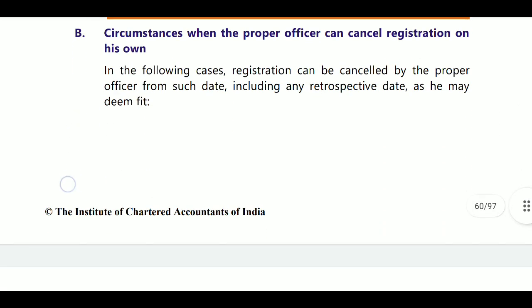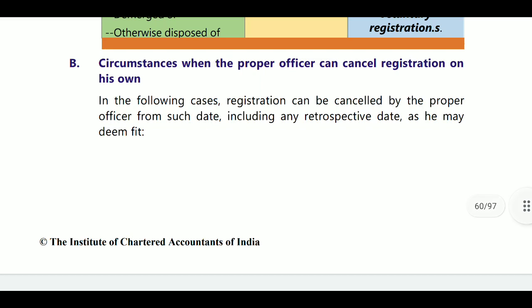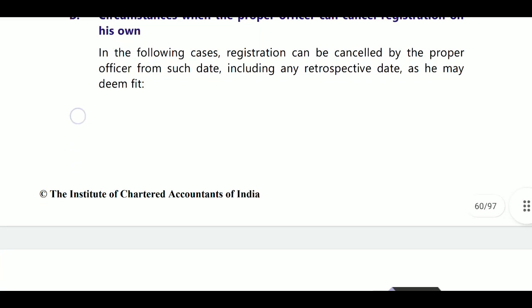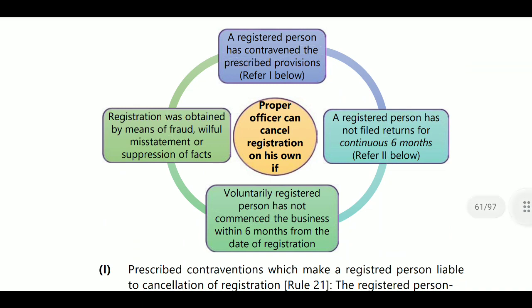Next, circumstances when the proper officer can cancel the registration on his own. For own cancellation, there may be discontinuation or transfer or amalgamation or demerger. In the case of the proper officer, he will see four reasons, mainly return cases. Here we will see the four cases. First, a registered person has not filed the returns for a continuous 6 months. If you have not filed for continuous 6 months, it is a normal registered person. If it is a composition registered person, he will see 3 consecutive returns.